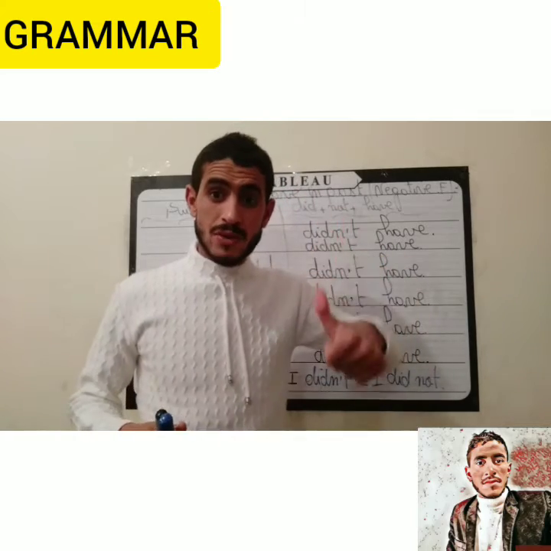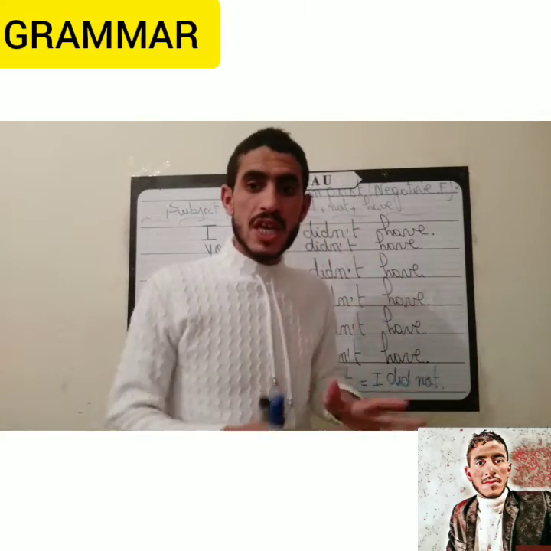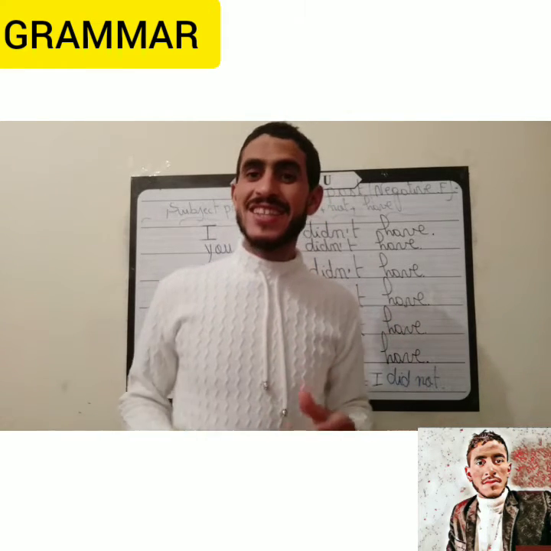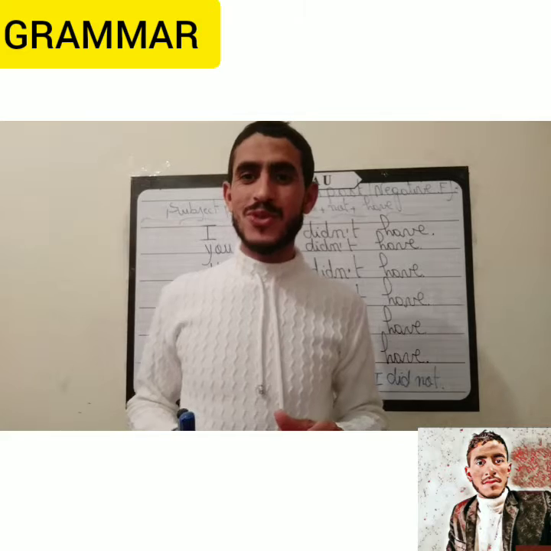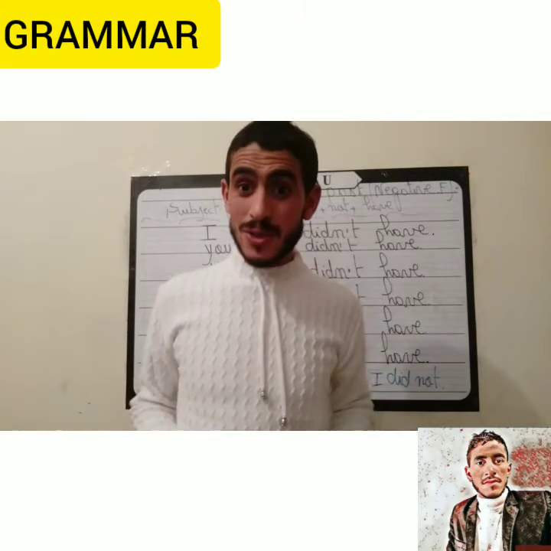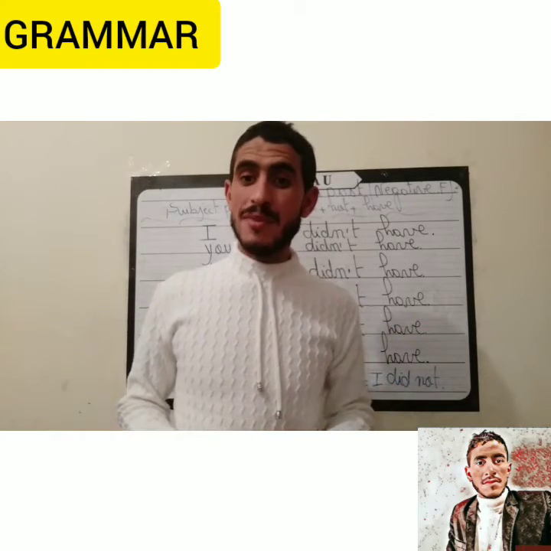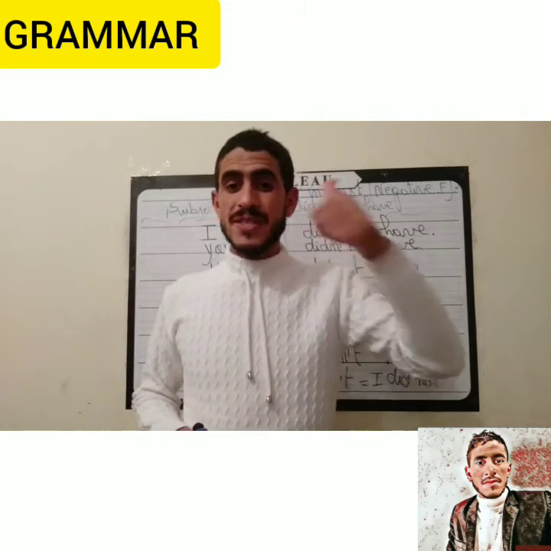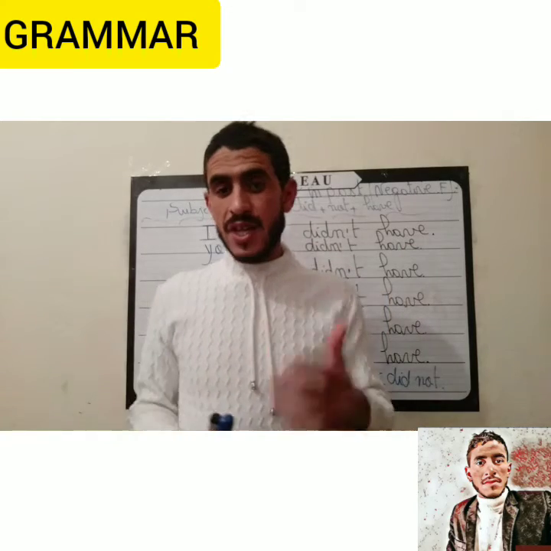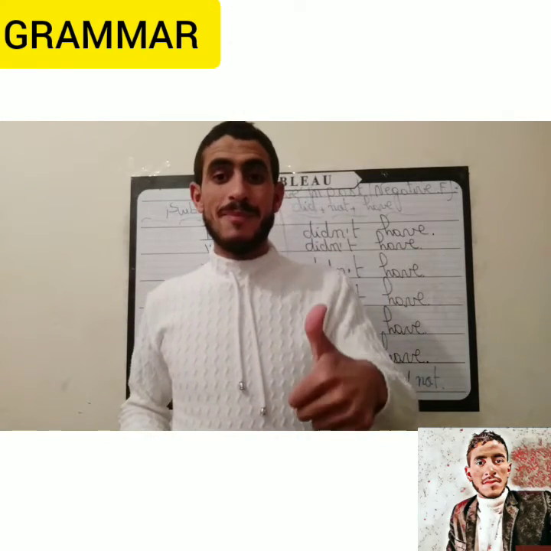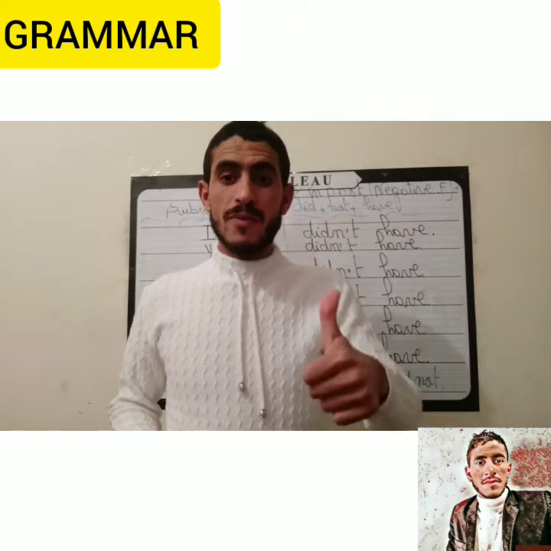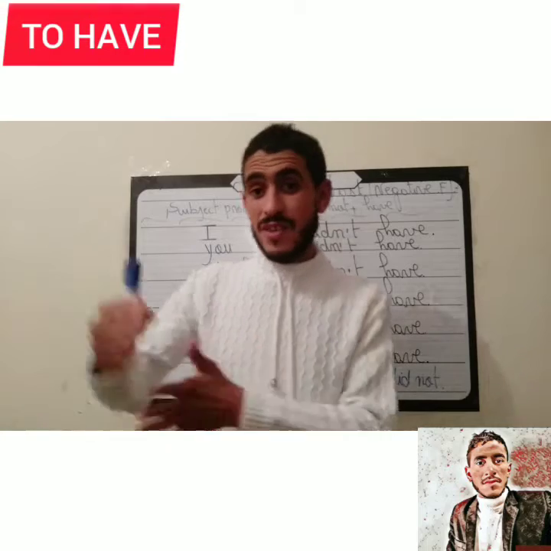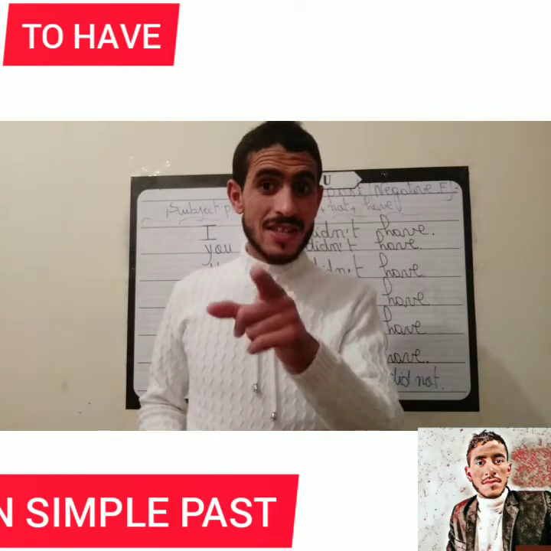I have talked about verb to be in all forms and also in all tenses. And then I talked about verb to do in all tenses and also in all forms. And then I moved to talk about verb to have. So I talked about it in simple present, all forms. And then I moved to talk about it in simple past in affirmative form. Today I'm going to explain to you about verb to have in simple past but in negative form.